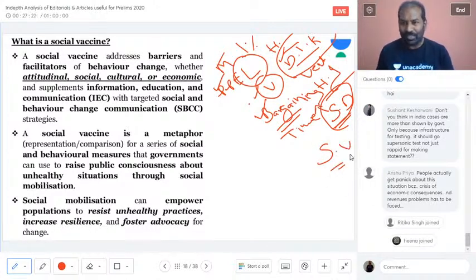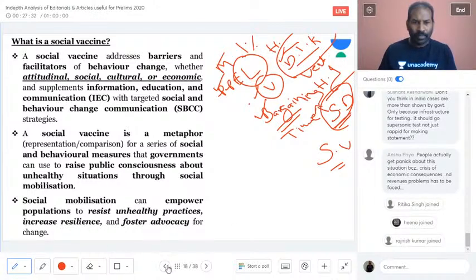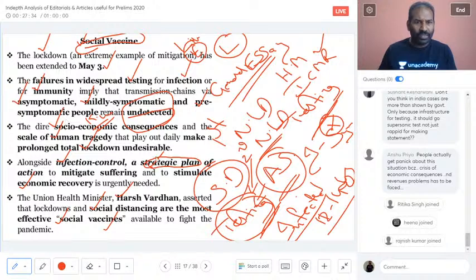That is what Anshu says: don't you think people actually get panic about this situation, because a crisis of economic consequences and revenue problems had to be faced? That is what I have also made as a point here. Yes, Anshu, you have made it very clearly. I was talking about the socio-economic consequences and the scale of human tragedy that plays out daily, which make a prolonged total lockdown undesirable. That is what it is, undesirable.